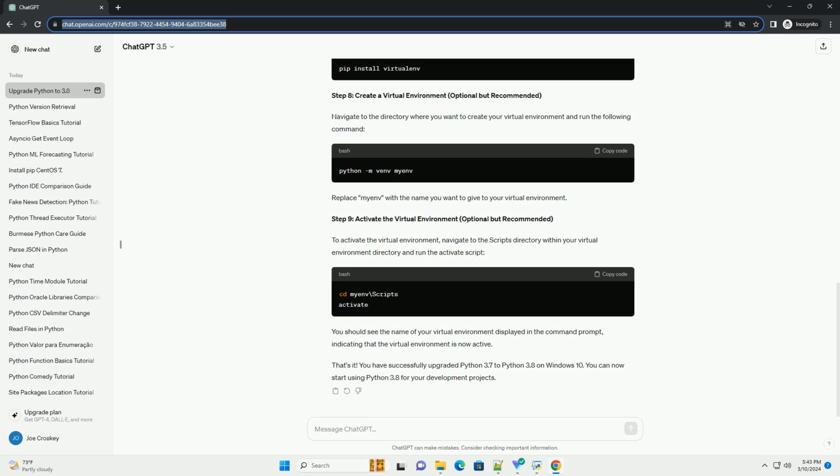Congratulations! You have successfully upgraded Python from version 3.7 to 3.8 on your Windows 10 machine. Now you can take advantage of the new features and improvements in Python 3.8.